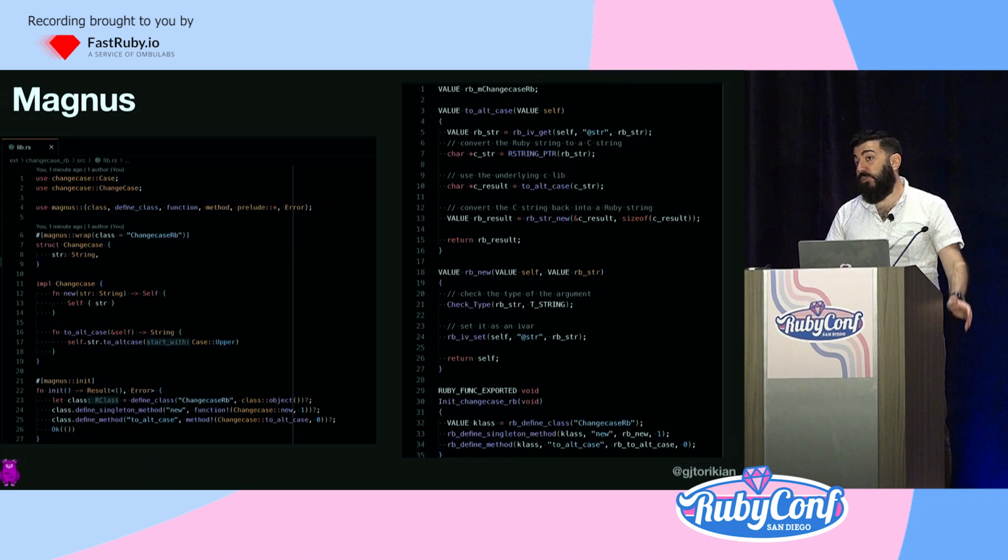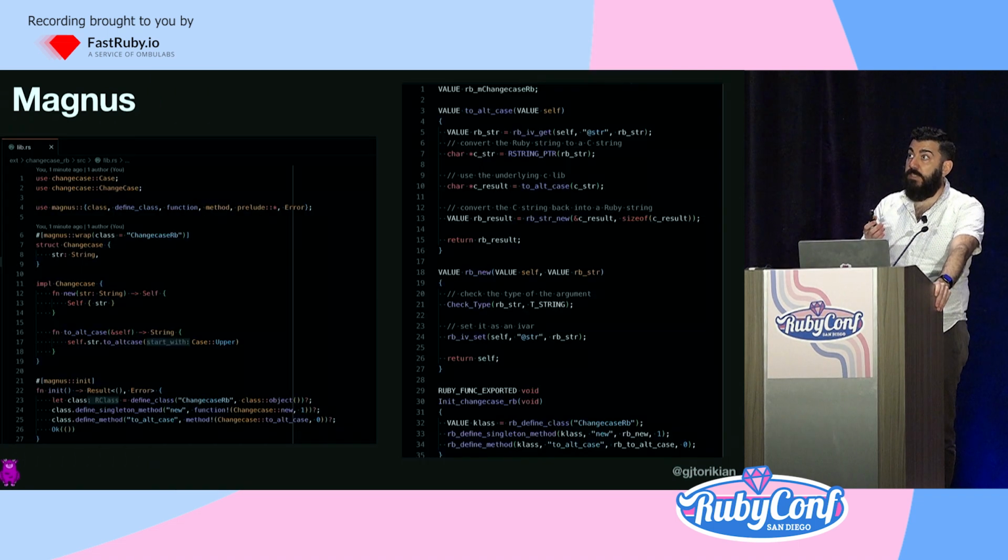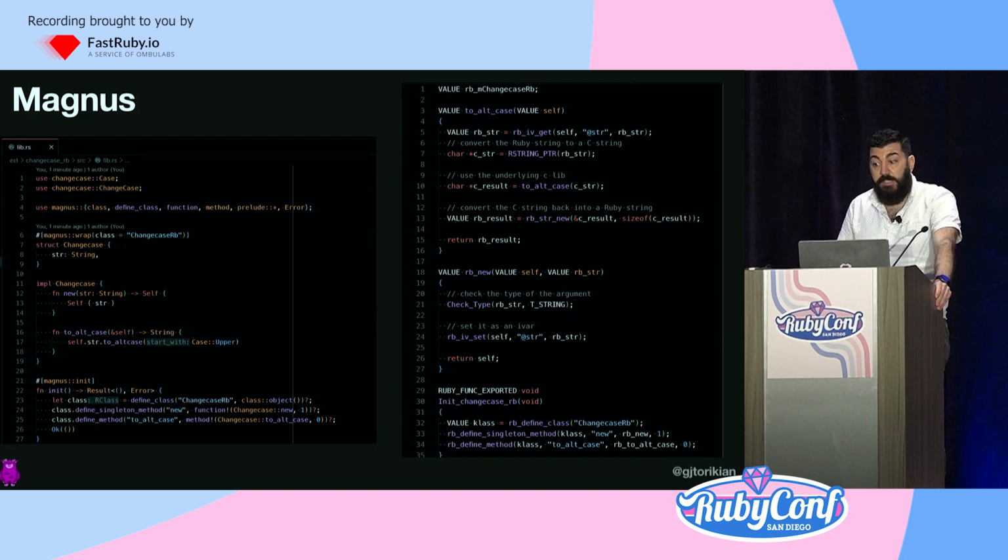So here's a side-by-side view of what writing this gem in Rust might look like versus what it might look like in C. As we saw with Common Marker, a lot of the C code is dedicated to converting between Ruby and C types. There's a lot of type checking. We have to explicitly set an IVAR. There's just a lot more verbosity, right? And in this case, we don't need to free any memory because we didn't do anything around that, but that's still an underlying concern in many C cases.